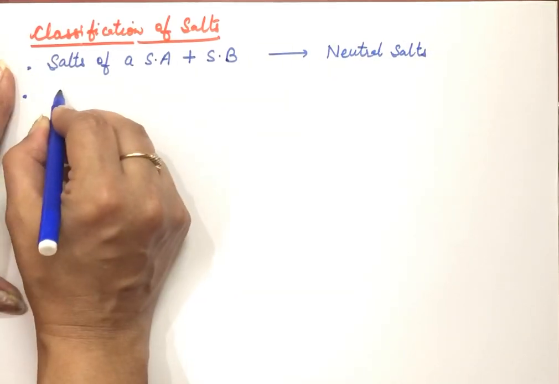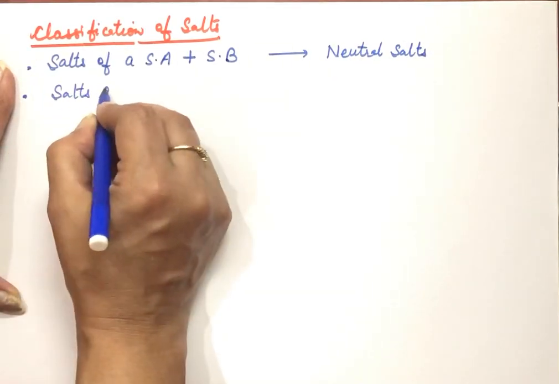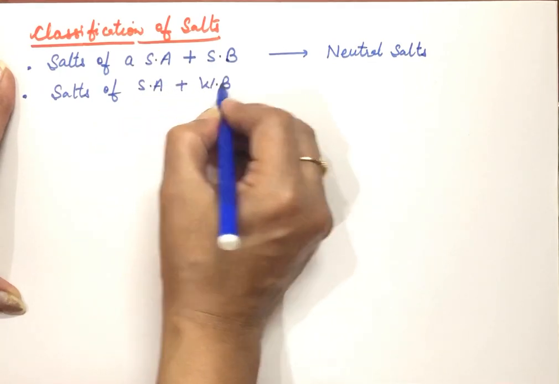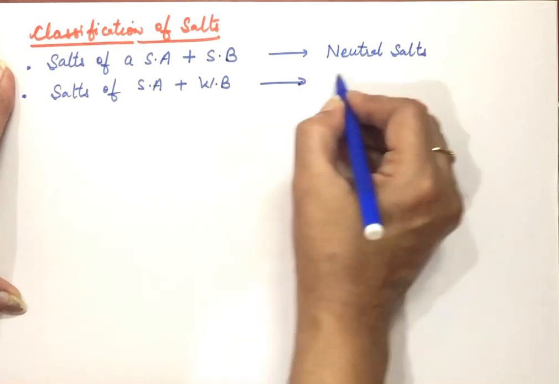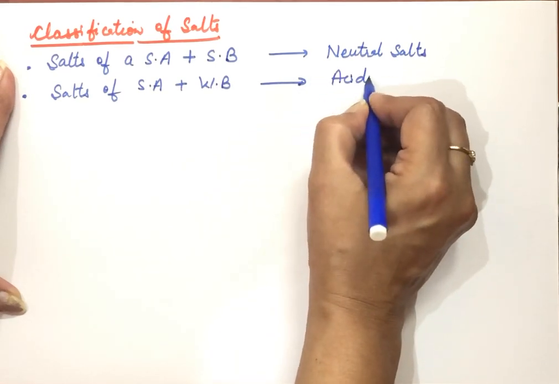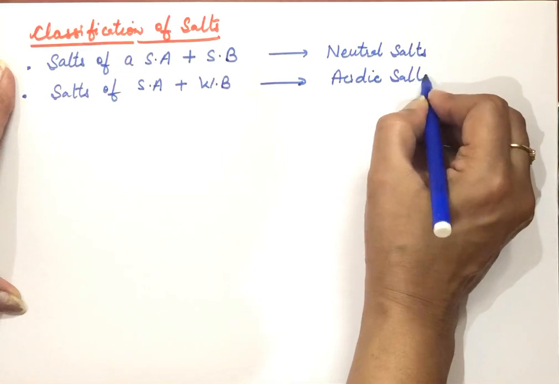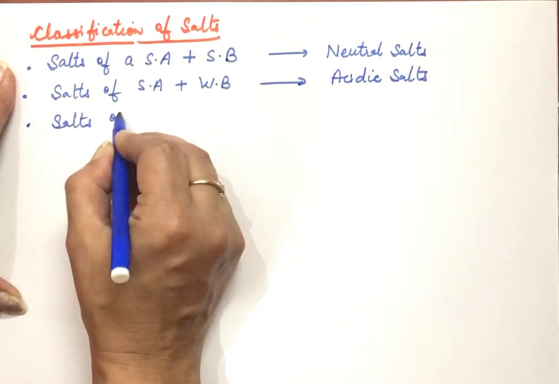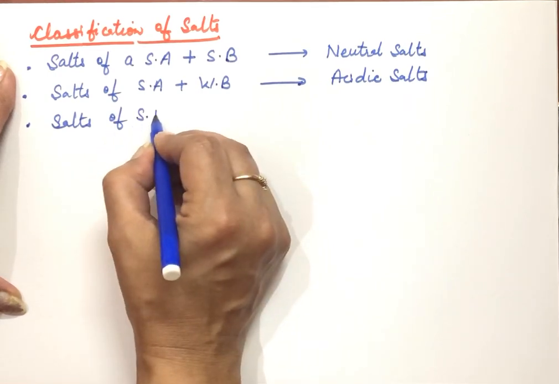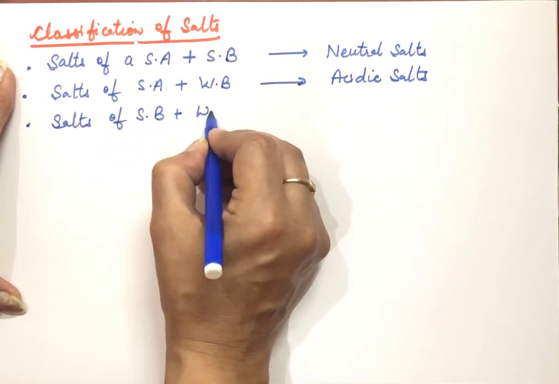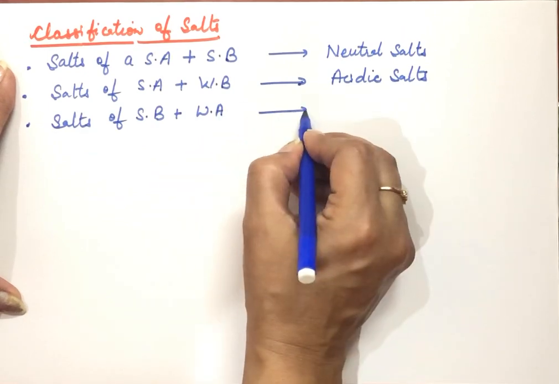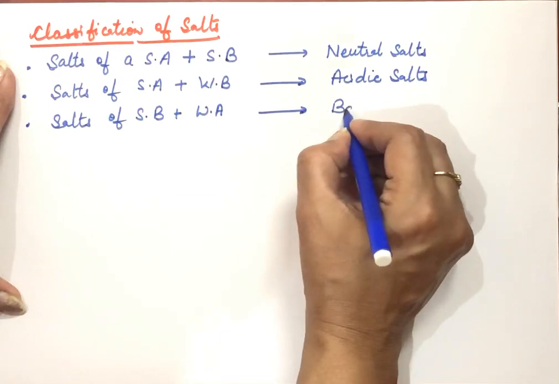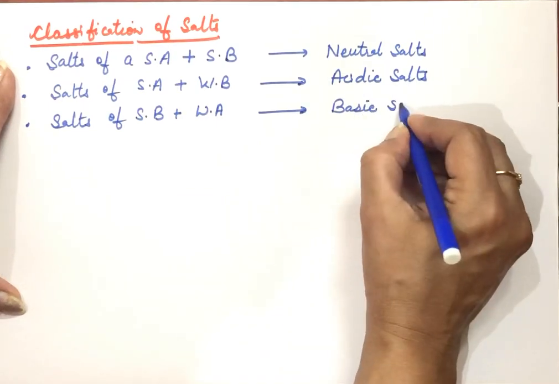And if we take salts of strong acid and weak base and dissolve this in water, the solution will be acidic in nature. So these kinds of salts are known as acidic salts. And the third one is salts of strong base and weak acid we take here. Then these, when dissolved in water, the solution will be basic. So these kinds of salts are known as basic salts.